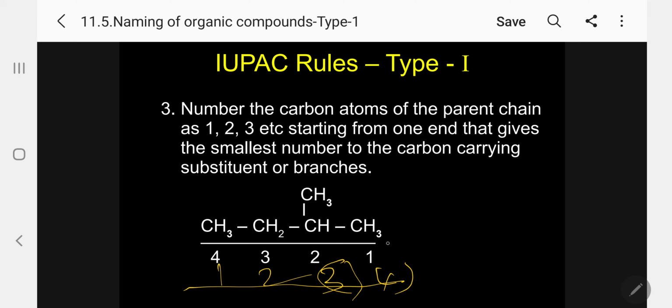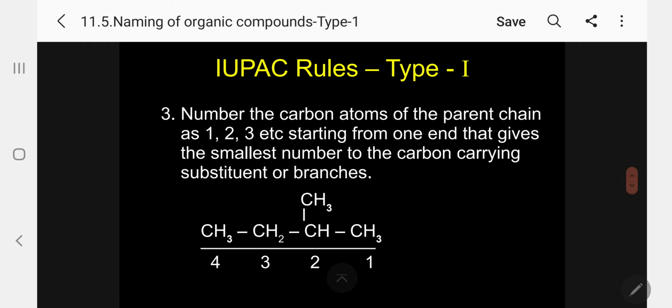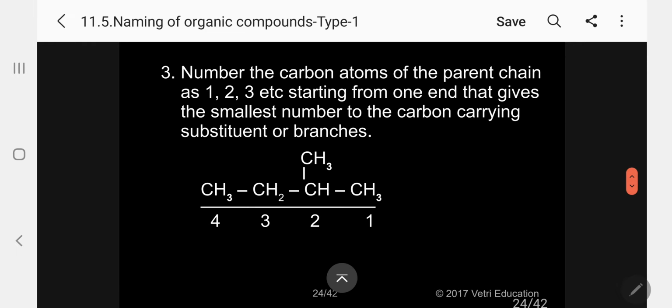But if I take the one indicated in white, the second carbon atom has it. The rule says the one that gives the smallest number. So what is the correct one? This is the correct one, the smallest number, 2. So I have selected the longest chain and numbered correctly. Kindly follow. First select the longest chain, then number. Please follow.